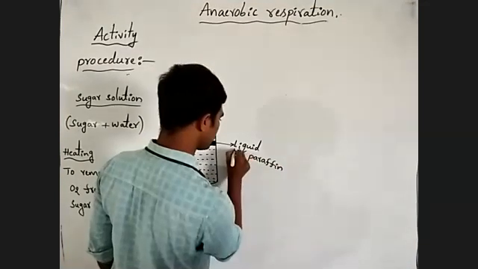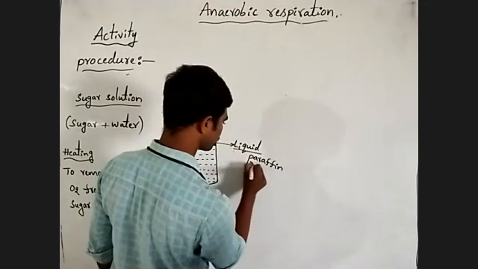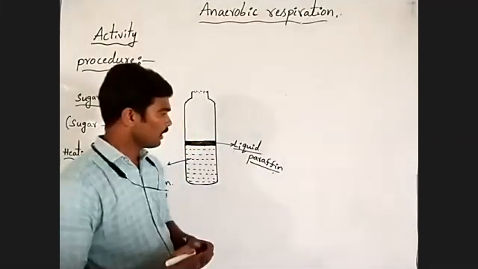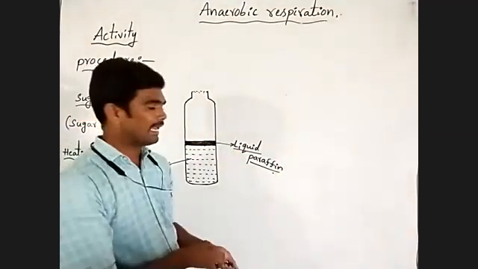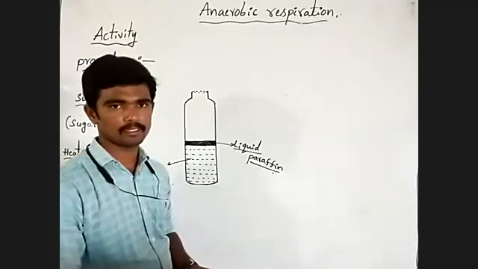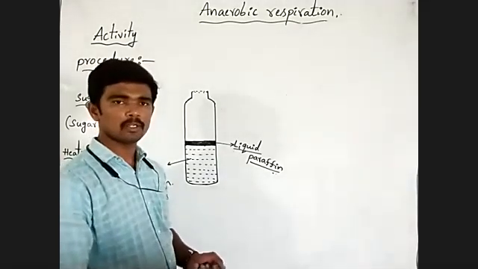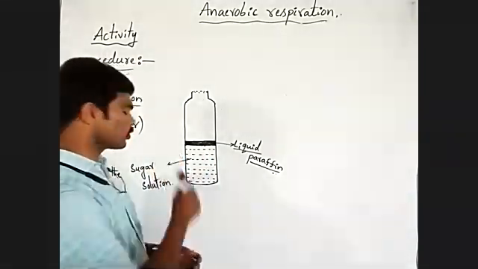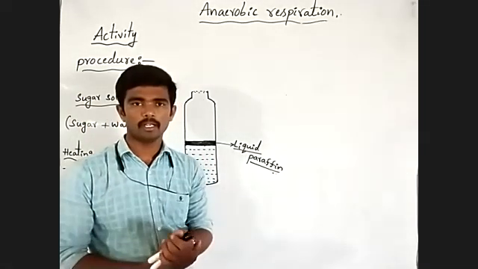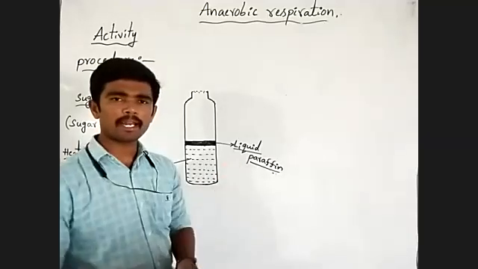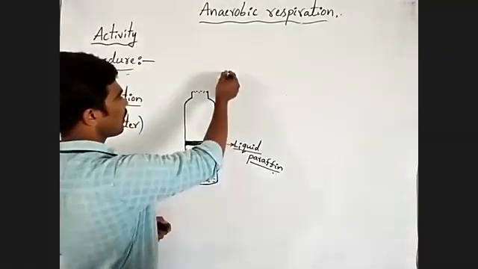What is the use of this liquid paraffin? Actually, liquid paraffin does not allow the oxygen to mix with sugar solution. If there is no liquid paraffin, what will happen?